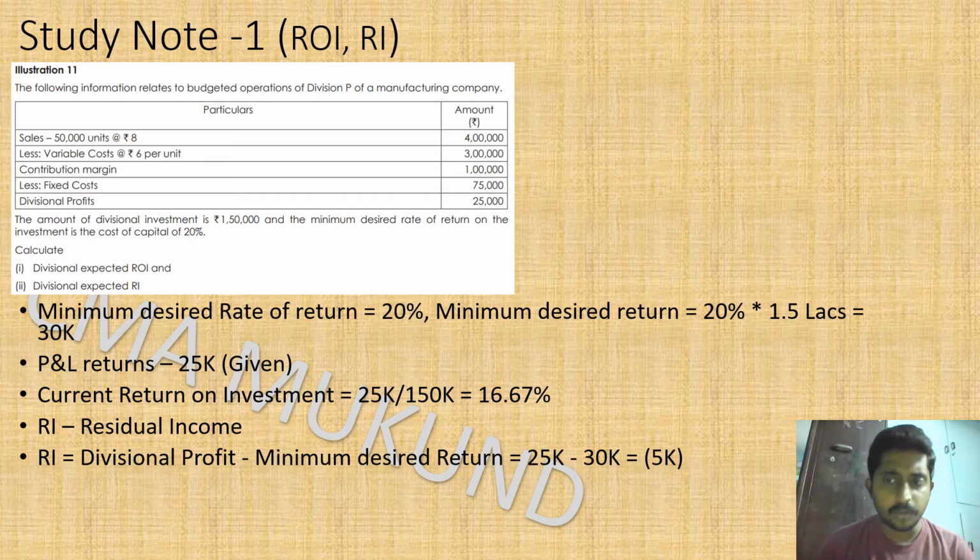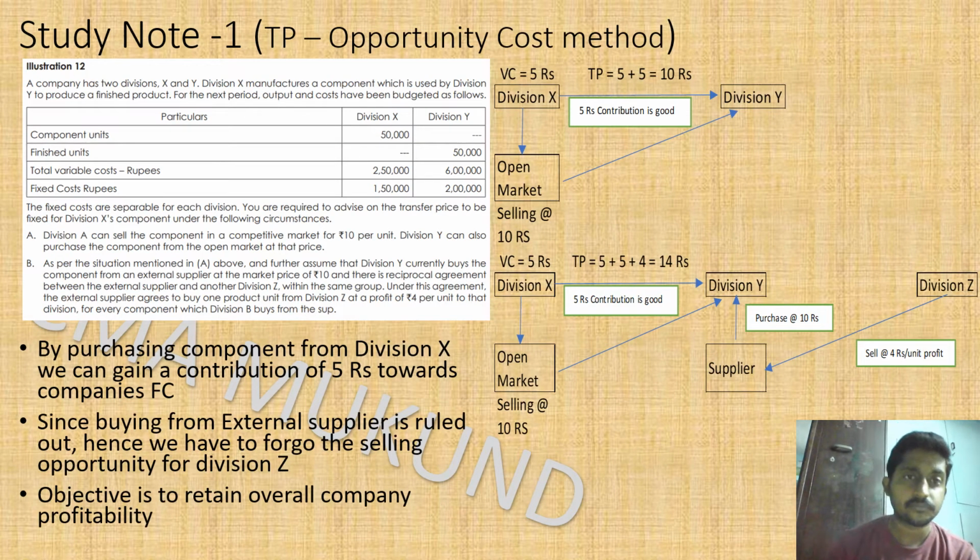Let's move to the next problem. This is a transfer pricing problem. This is the classic problem, and this is the opportunity cost method. So what is opportunity cost? When you have the ability to earn something, but you give up that earning to do something different, the earning which you have foregone is the opportunity cost for you. So that cost also you have to include while taking the transfer price decision.